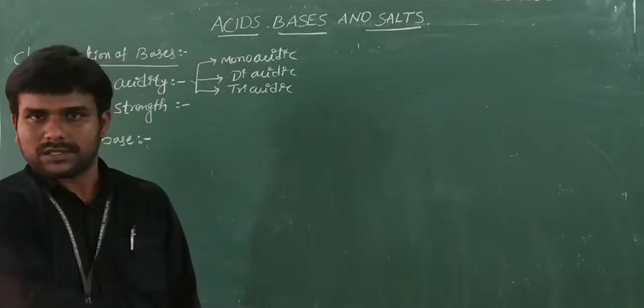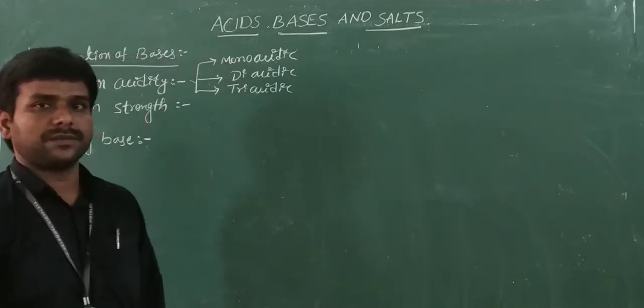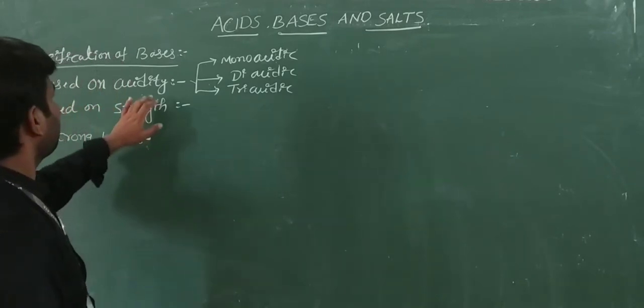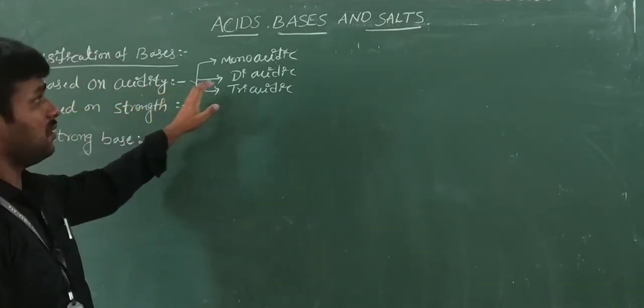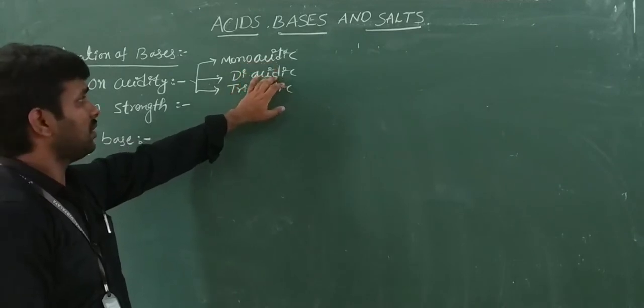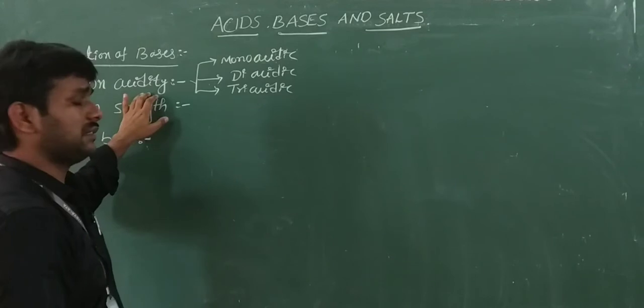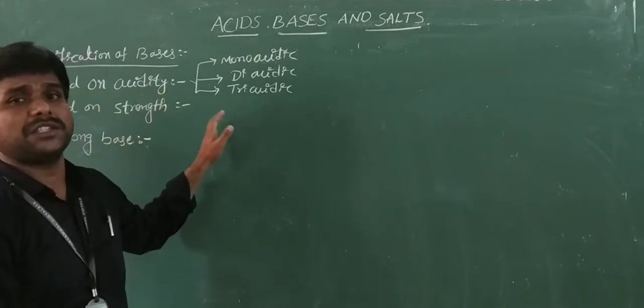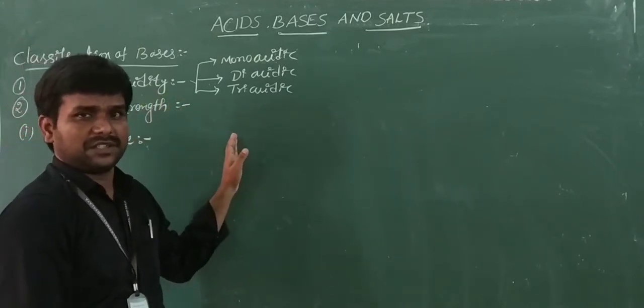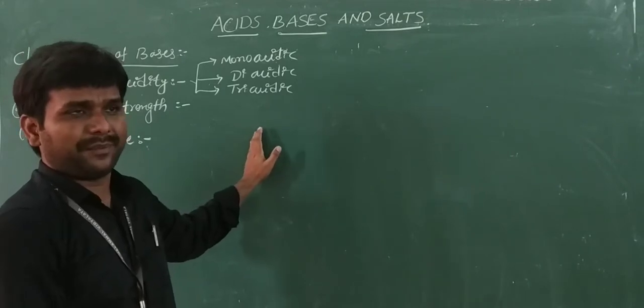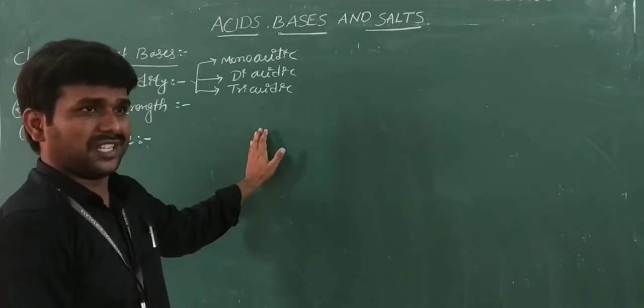Last class we discussed classification of bases. First classification, already we discussed, is based on acidity: monoacidic, diacidic, triacidic. What is acidity? The number of OH minus ions furnished by one molecule of base is known as acidity.